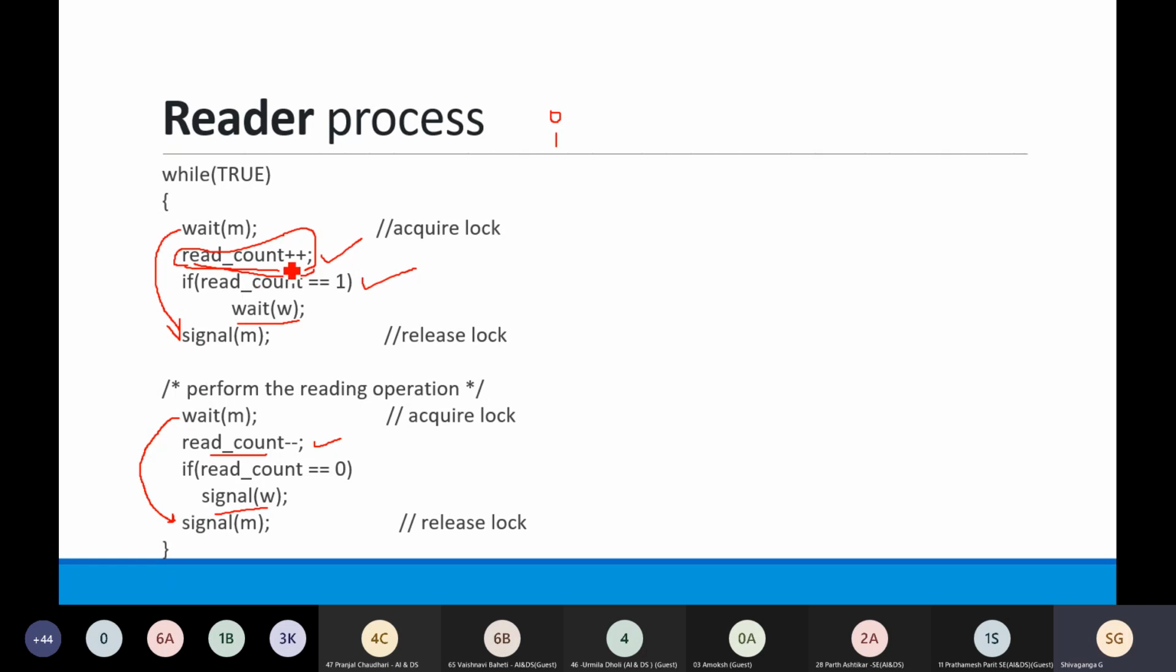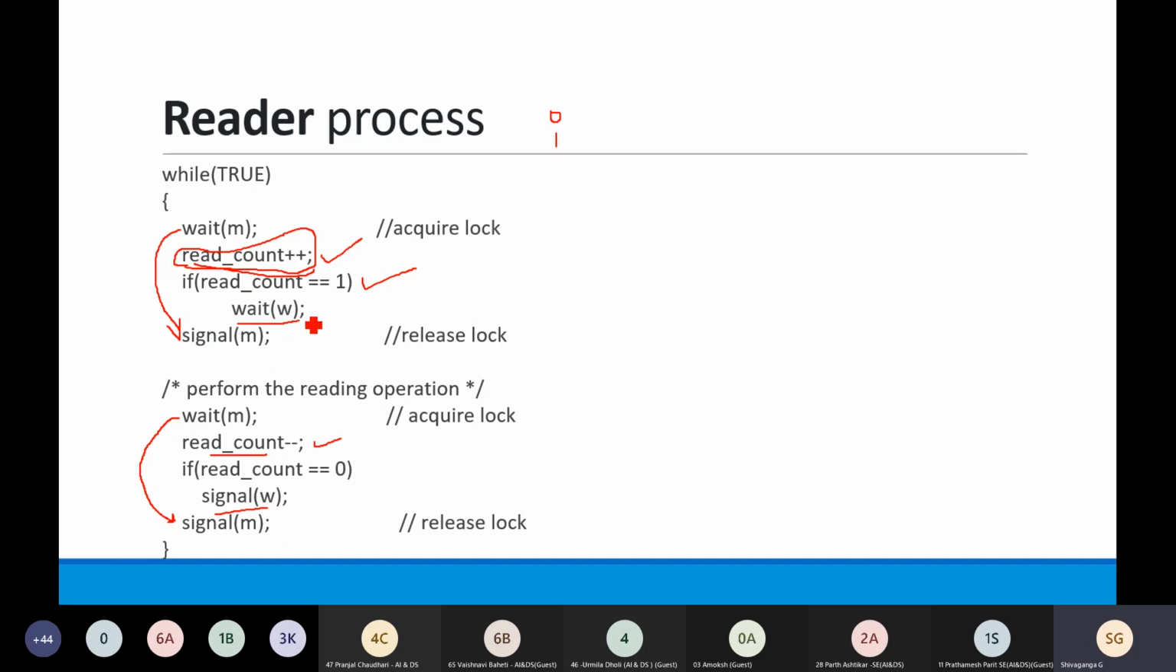Okay, so this read count variable we are incrementing or decrementing. When are we incrementing? When I want to start reading. When are we decrementing? When my reading is over. Okay, now when the read count value is 1 or more, at that time I will be locking the write operation also. Here we are locking the write operation.